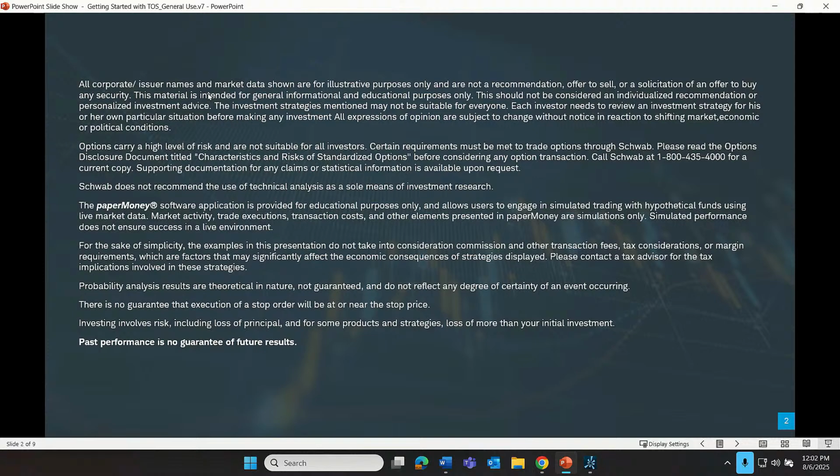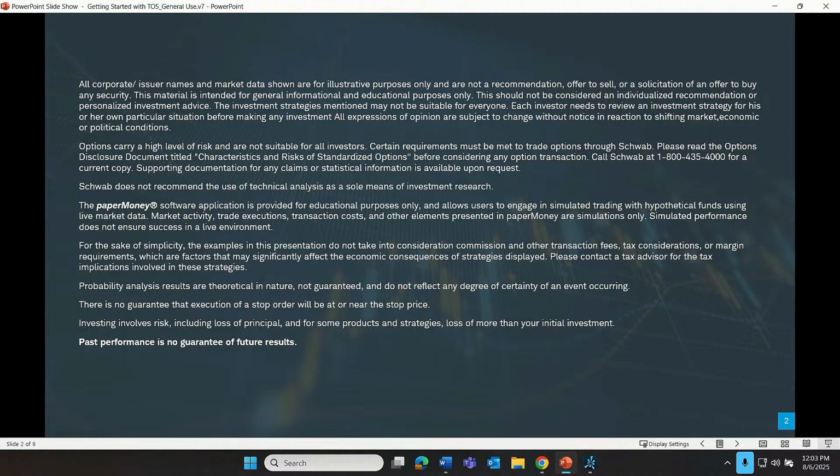But let's get into this presentation. And yes, as we go through these tools, we need to be aware that risks are real. So bear in mind this important information. All corporate issuer names and market data are shown for illustrative purposes only and are not a recommendation, offer to sell, or a solicitation of an offer to buy any security. Options carry a high level of risk and are not suitable for all investors. Schwab does not recommend the use of technical analysis as sole means of investment research. There's no guarantee that an execution of a stop order will be at or near the stop price, and past performance is no guarantee of future success or results.